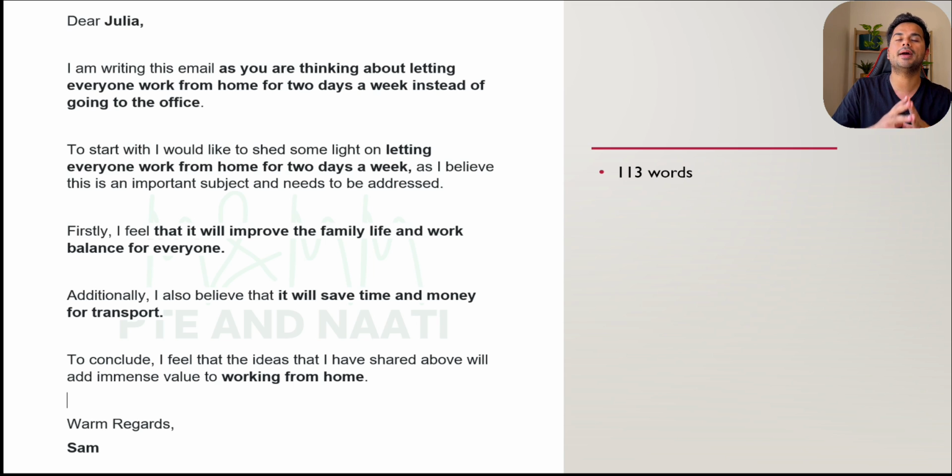So this is why memorizing the template is very important, as it will cut a lot of time for you in the exam, because you are not thinking about a lot of content. You've already memorized a set number of words. You type all those words down word by word. Word limit is already taken care of. You keep your idea simple and short and to the point, and you get your full score. This is how you type your email in the exam and you get your full score.